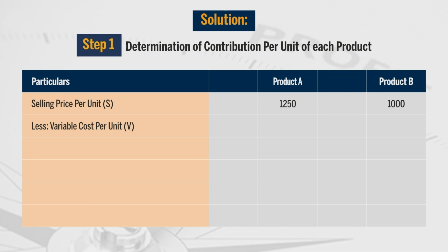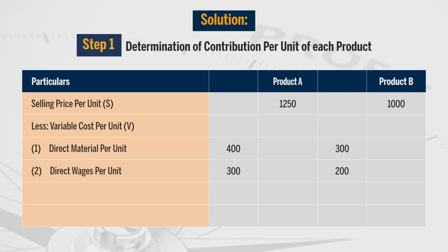From selling price, we deduct variable cost. There are three variable expenses given to us: direct material, direct wages and variable overheads. Direct material and direct wages are given directly. As far as variable overheads are concerned, they are 150% of wages.